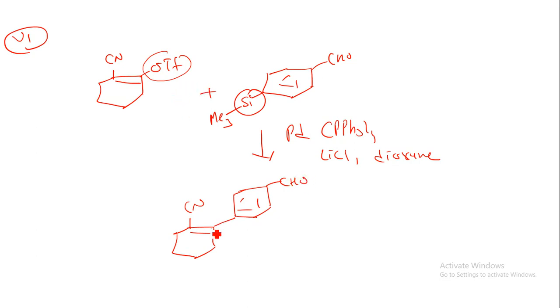This is also known as Stille coupling. This is one more example of CC coupling, in which an aryl halide compound reacts with an organostannane compound, and by the removal of SnX you get a CC coupling reaction.